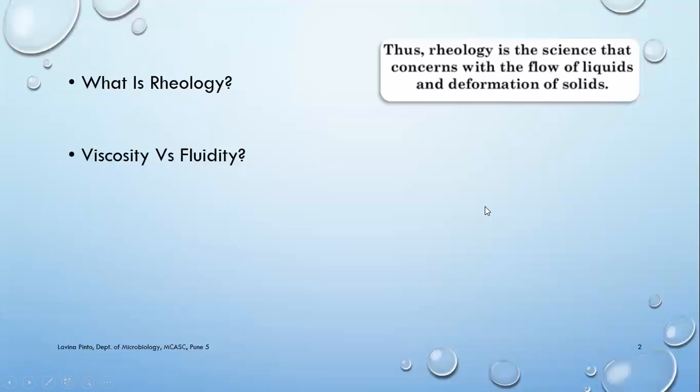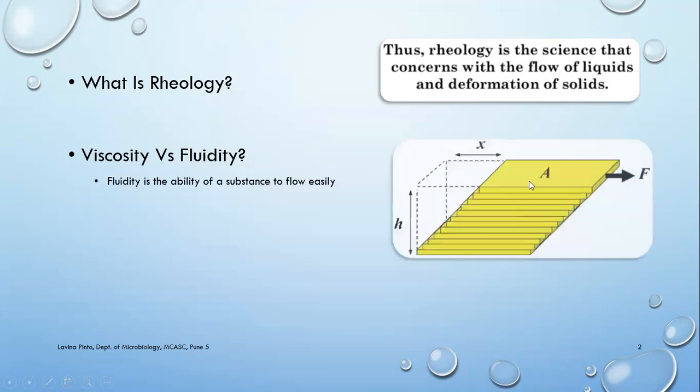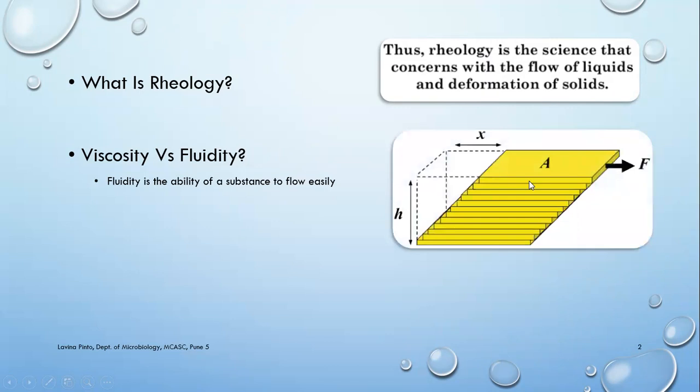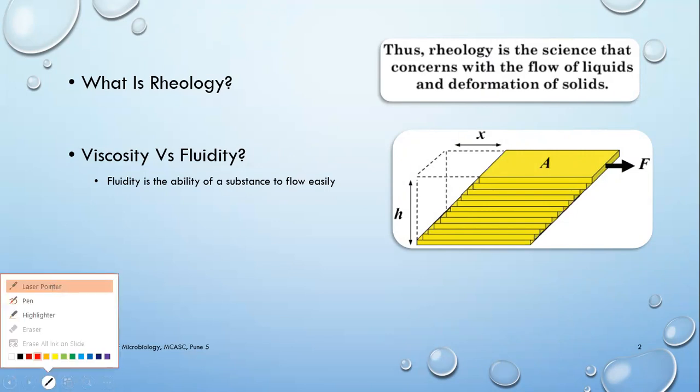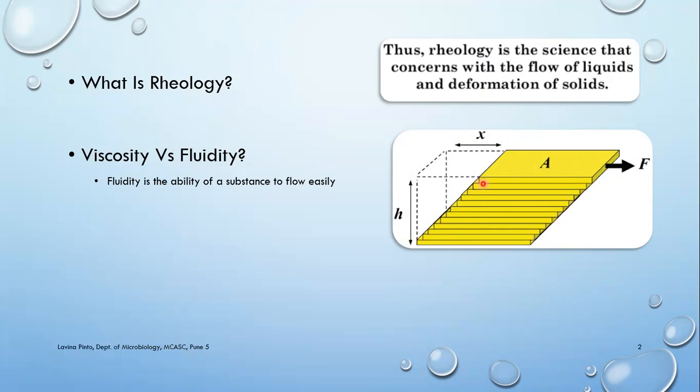Many times when we hear the word liquids, there are two terms that come up: viscosity and fluidity. If you see a fluid, it does not move as whole, but rather it moves as layers. If you can see my pointer here, this whole thing is a liquid which is divided into multiple layers.